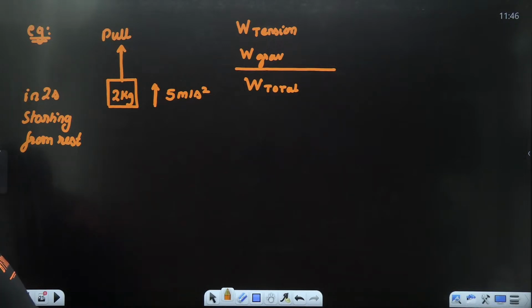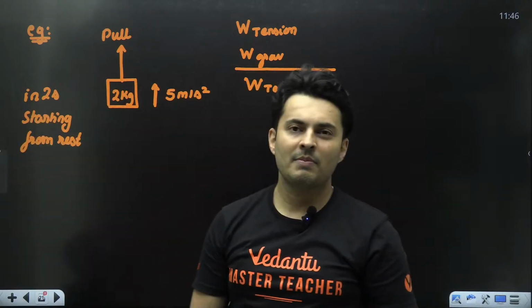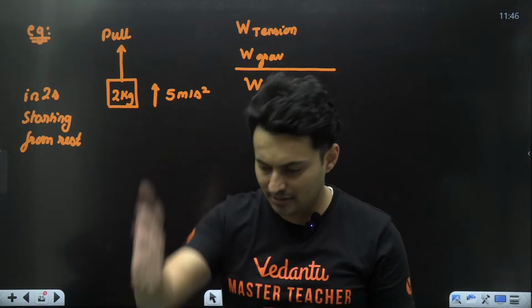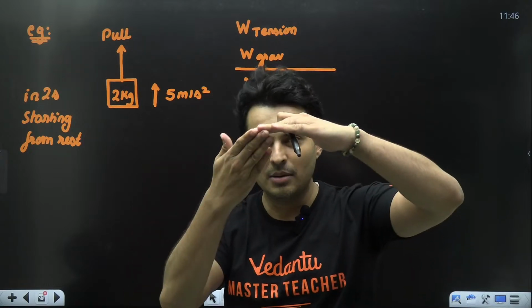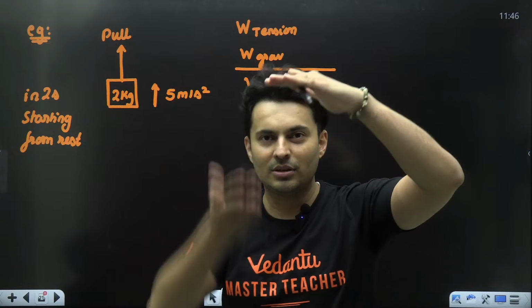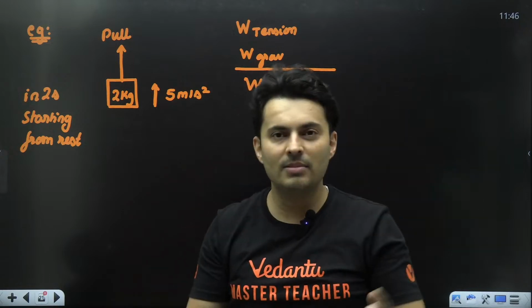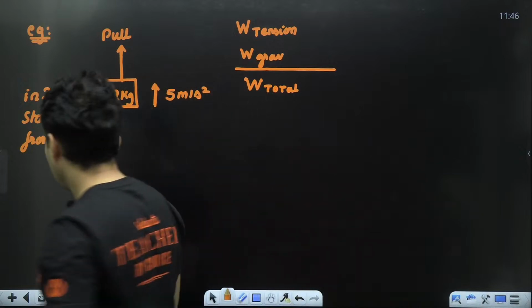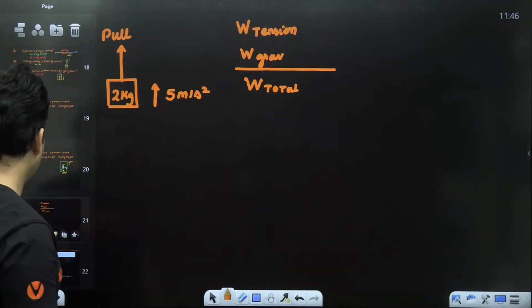Work done by gravity does not depend on the lift's acceleration. No, Shalini, it won't. Because gravitational force will be mg. Displacement is just that displacement from that point till the bottom of the lift. So displacement will be same, mg will be same. So work done by gravity will not change in that scenario. So let's have a look at this particular question, my dear students.